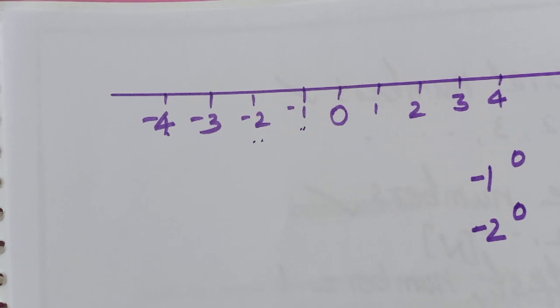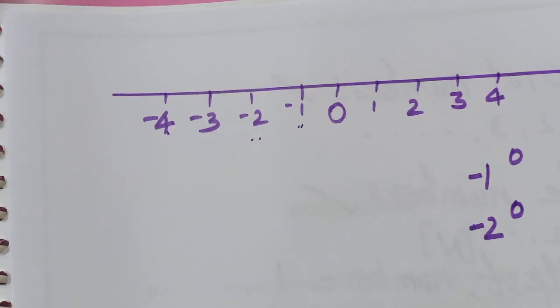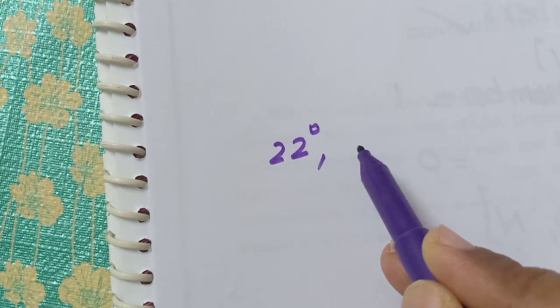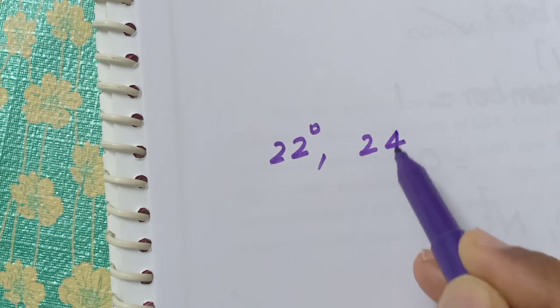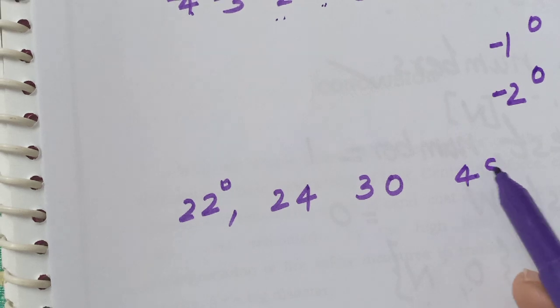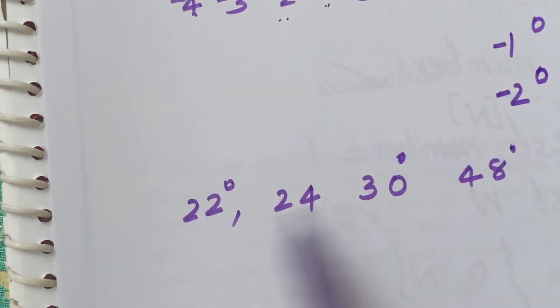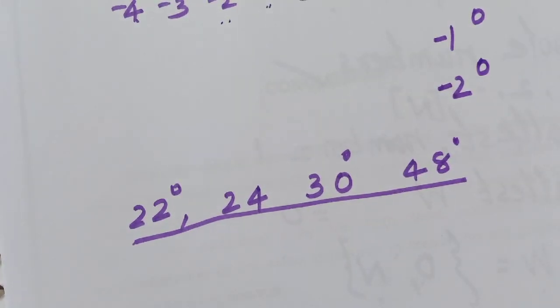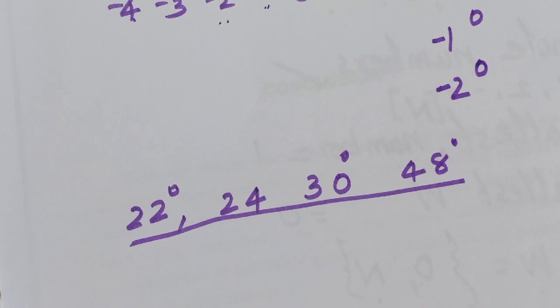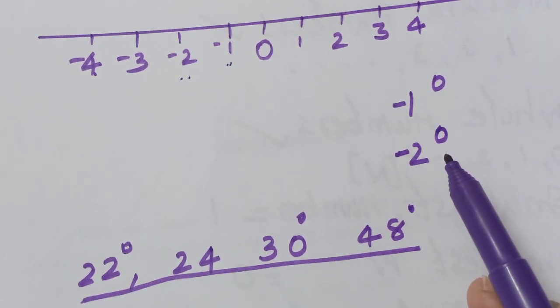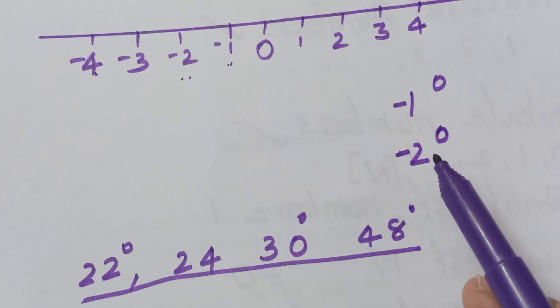Okay, if we are having the temperature like this, 22 degree. Next, 24 or 30, 48. Okay, tell me among these temperatures, which do we feel more colder? 22 degrees Celsius. Same only I am asking. -1 degree Celsius or -2 degrees Celsius, which do we feel colder?